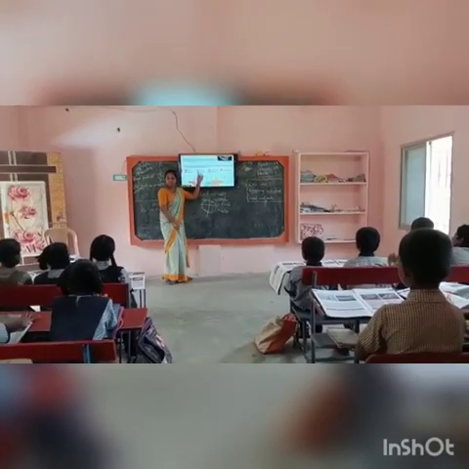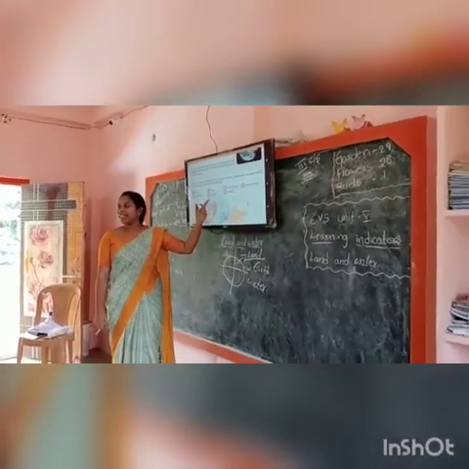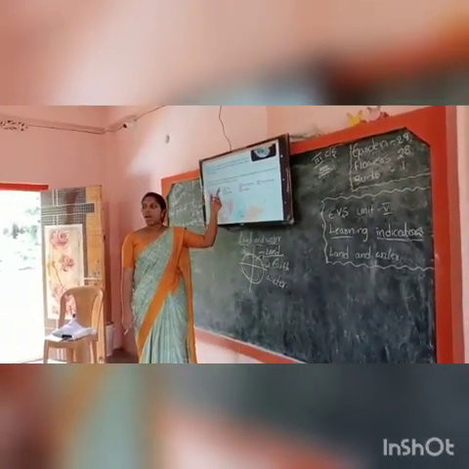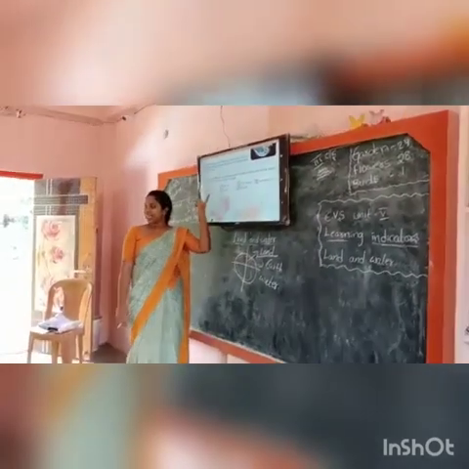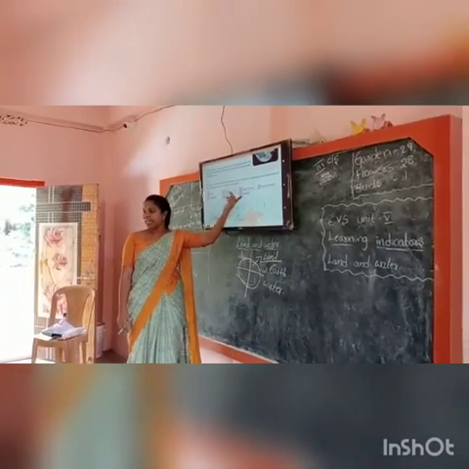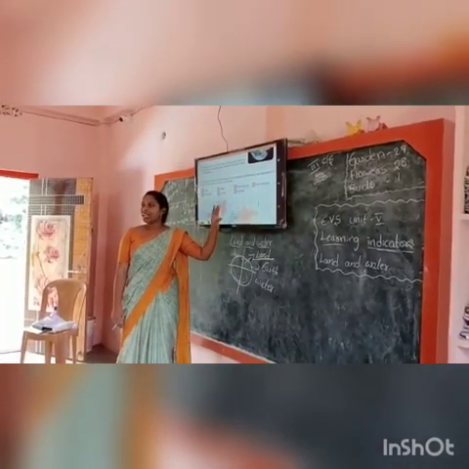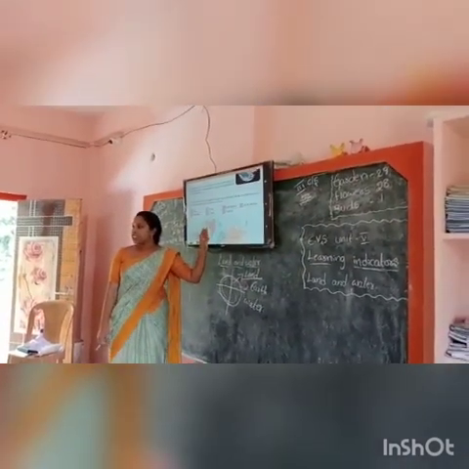Okay, now. There are 7 continents on the earth. What are they? Asia, Africa, America, these are all the 7 continents on the earth. Discuss with your friends.